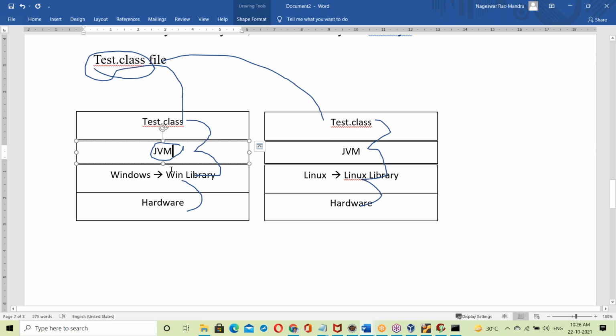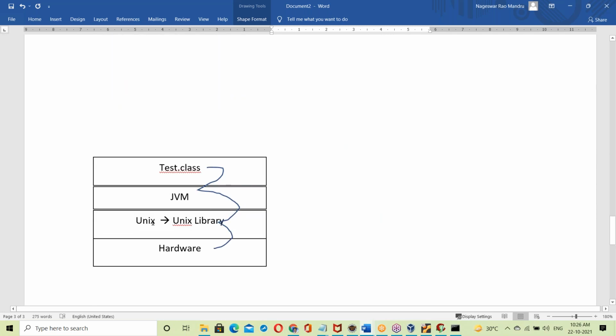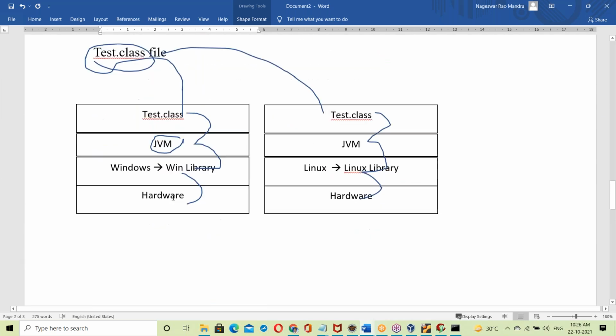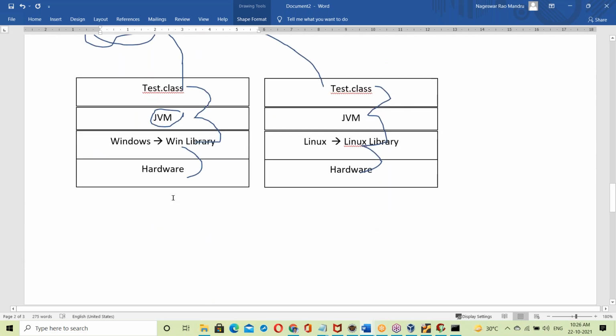So the JVM for Windows OS is different, the JVM for Linux OS is different, and yes, the JVM for Unix OS is different, right? The JVM changes from OS to OS. Sun has developed different JVMs for different operating systems.